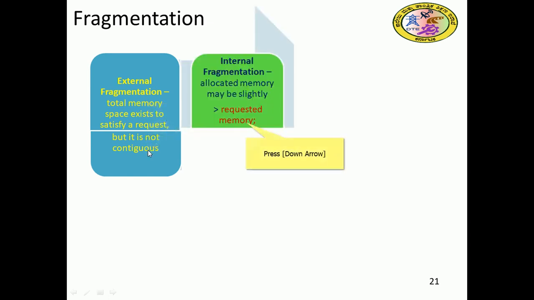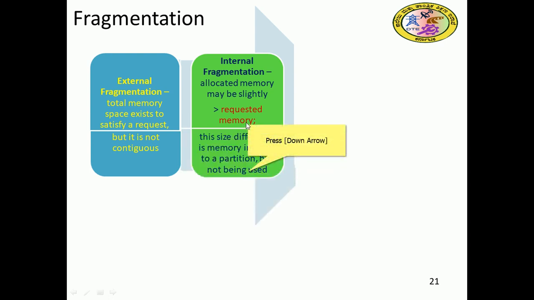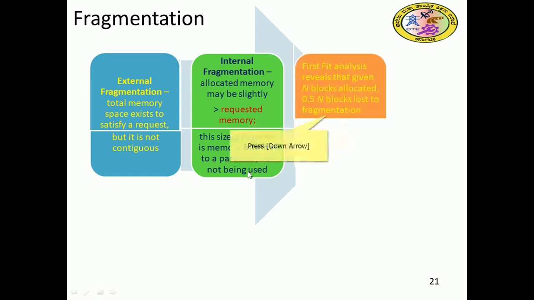Internal fragmentation allocates memory that is slightly greater than the requested memory. This size difference is memory internal to a partition but not being used.